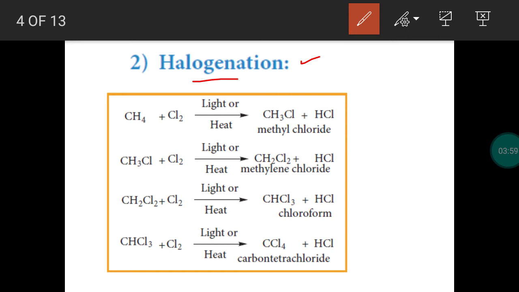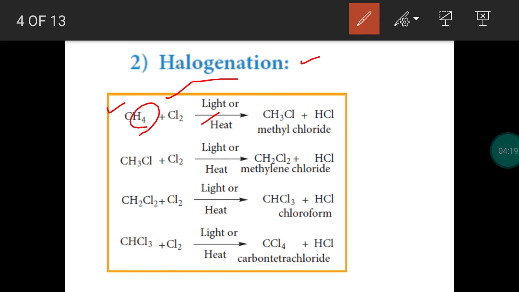The mechanism is the free radical substitution mechanism. We take the first member of alkane, methane. When this is combined with halogen in the presence of sunlight or heat energy, there will be a substitution reaction.